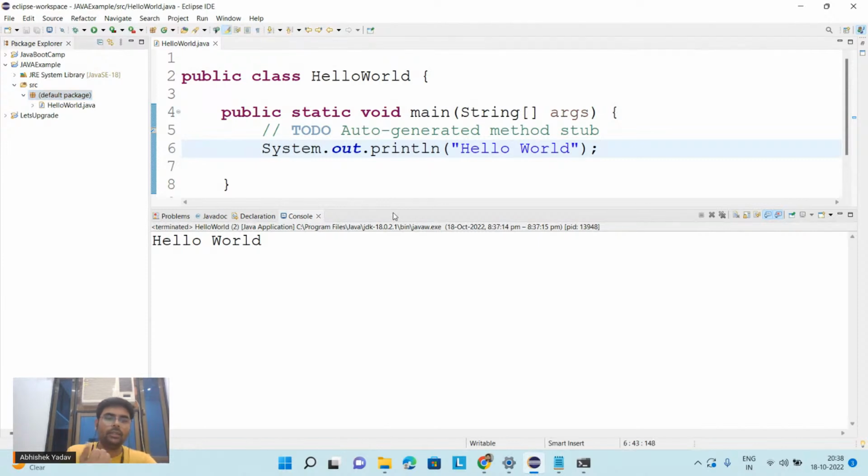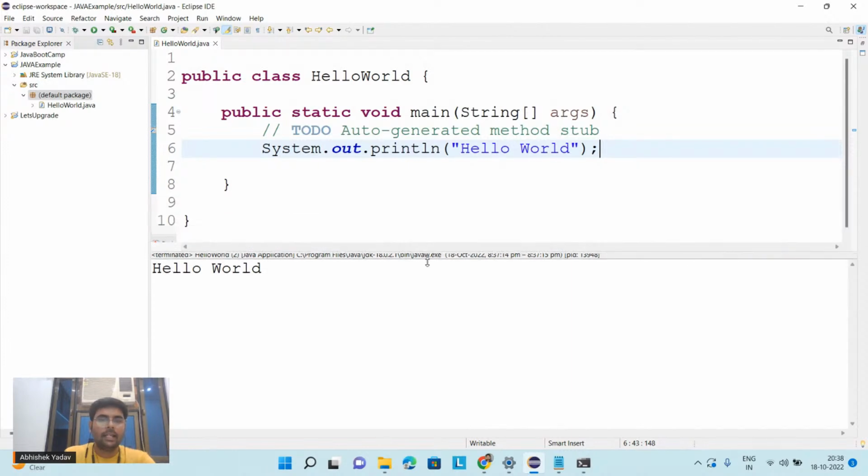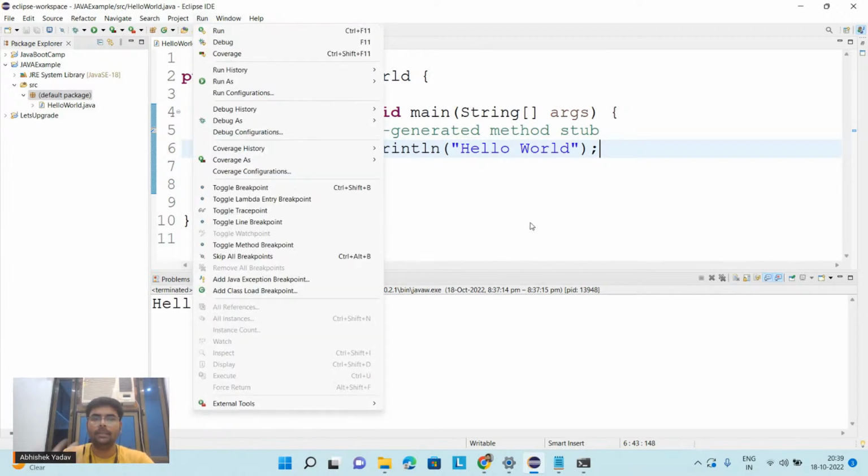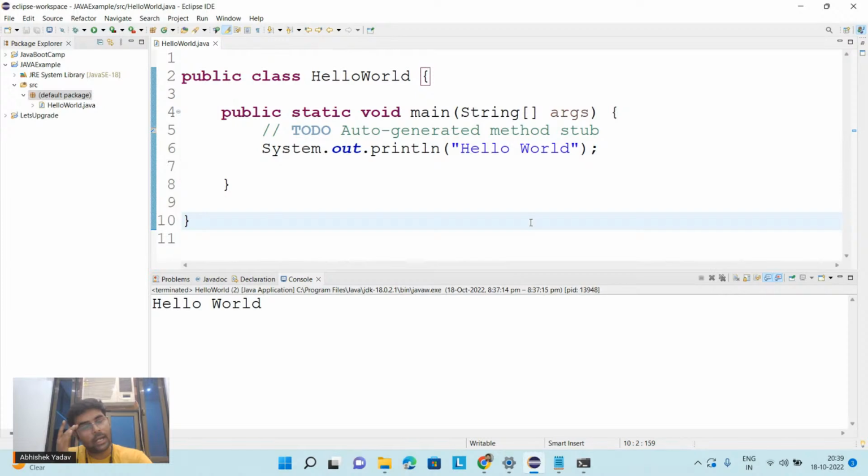First, we have seen how to run the program on a simple notepad editor, right? And there we saw when we are compiling the code, we are getting the dot class file, and after that we are running that dot class file on the JVM, right? And the same thing we can achieve with the help of IDE. IDE helps us with a more structured format. Here we are getting the structure of the folder. Like inside the source folder, you can see you have the HelloWorld.java file, and you don't have to write any command line argument. You just have to use this navigation, that is run, and click on the run button, and you can easily execute anything and print it on the output screen.